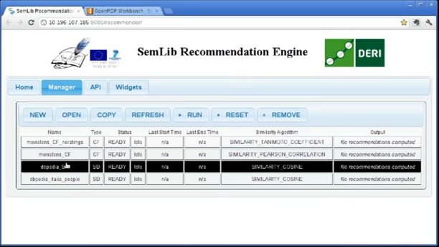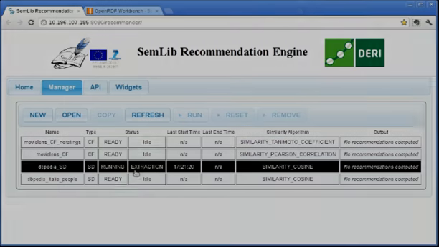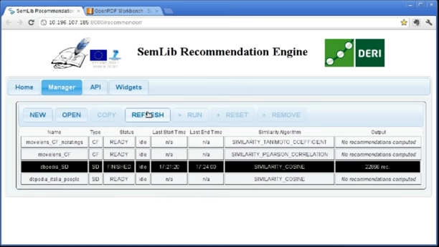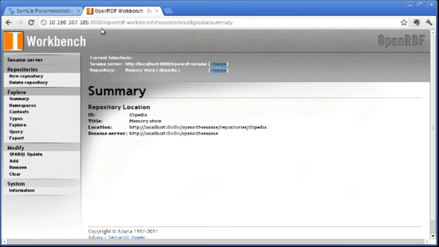Once we're complete, we hit save, and we can start the recommendation. Again, we'll skip forward to the output of the recommendation. Here you can see it took about 3 minutes to compute 22,000 plus recommendations.